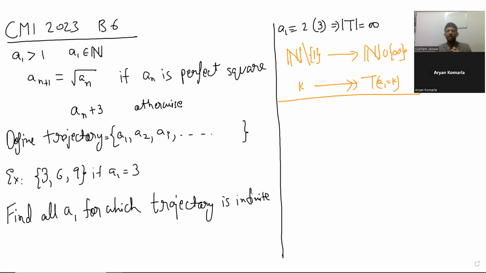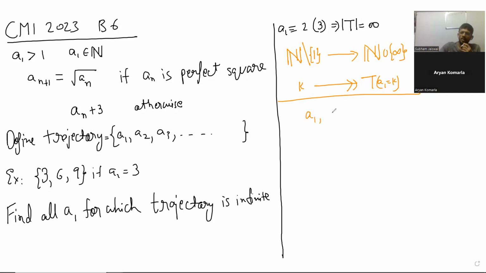So then what's the other part? Prove that there is no trajectory with cardinality one or two. That should also be simple, right? So how do you do it? For cardinality 1, we must have that a1 is equal to square root of a1. We cannot have a1 equal to a1 plus 3. That is a contradiction. So one is not possible, because we are taking a1 greater than 1. And for 2, I think something similar, sir. If you take a1, a2,